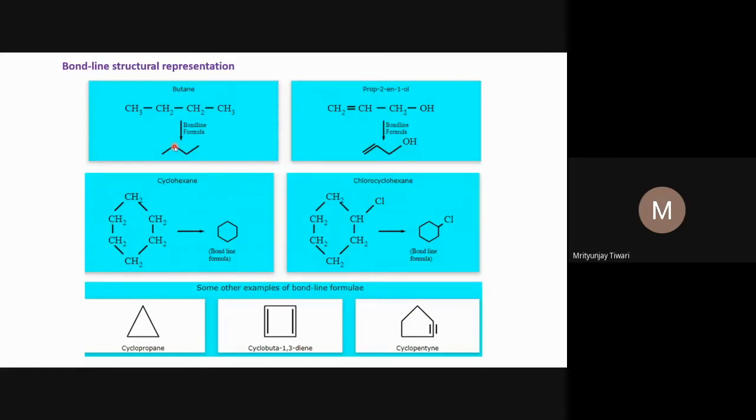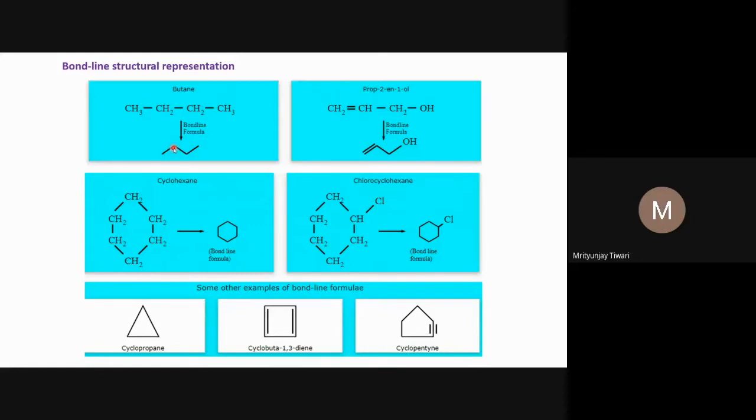There is a carbon atom here and one carbon atom here. If there is one line, it means a single bond between these two carbon atoms. This carbon atom has one bond, so its three other valencies are not completed. Those three must be completed by hydrogen atoms. So there must be three hydrogens on this carbon, and you see here CH3.